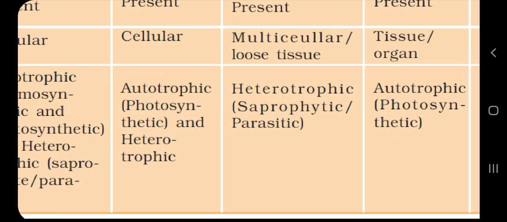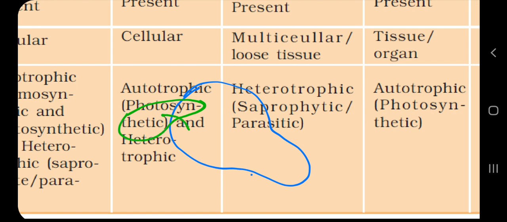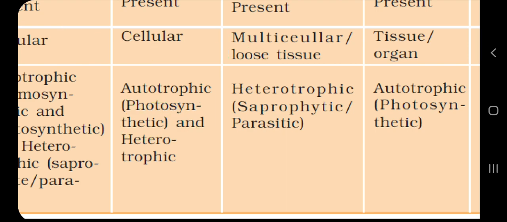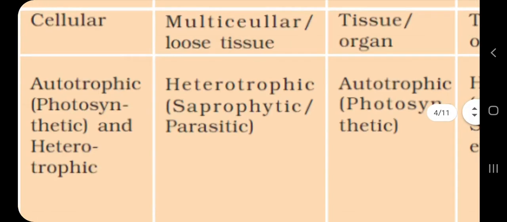And when we talk about a parasitic relationship, what happens there is that if there is an organism, for example a living creature or other animal or plant, and this is a fungi, and it is getting nutrition from it, but it is not killing it. Now this organism which is providing nutrition is called host, and the organism which is getting nutrition is called parasite.